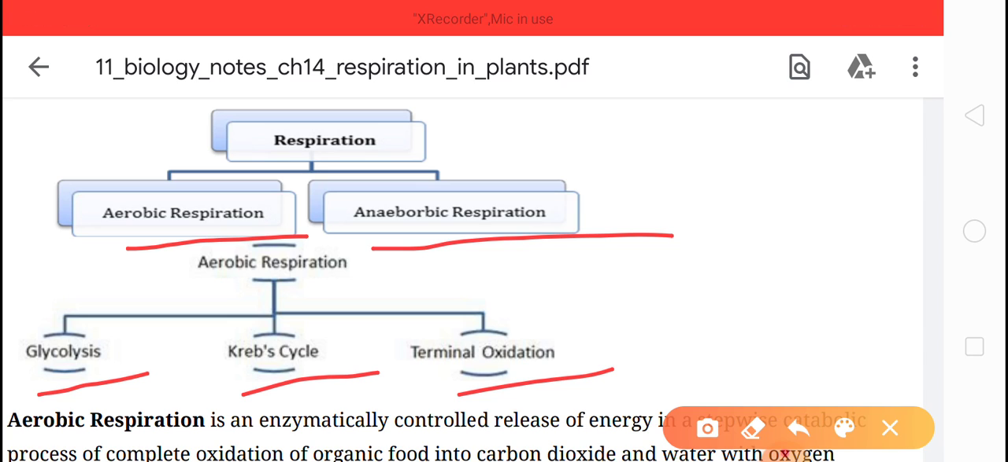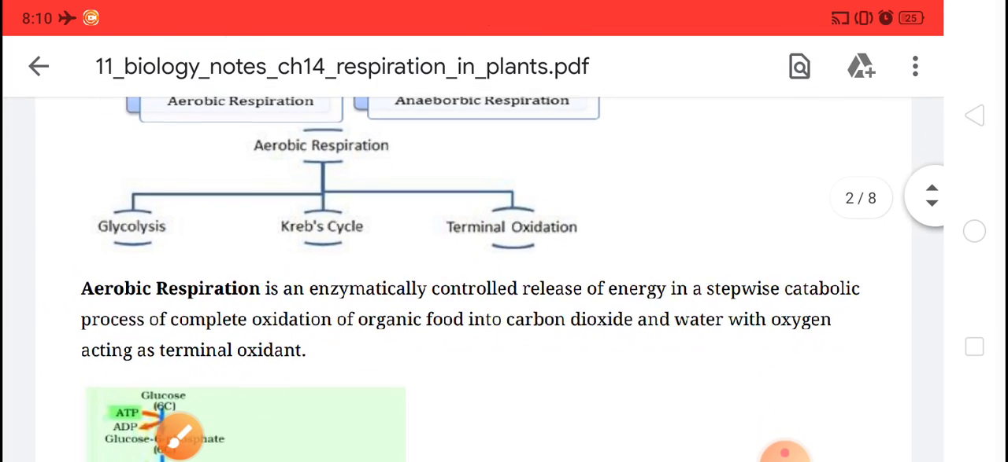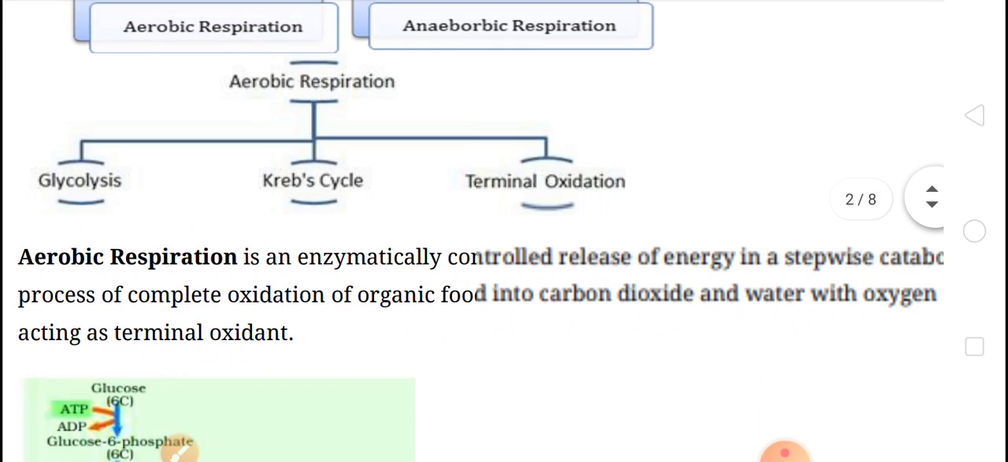Aerobic respiration is the process by which food is broken down in the presence of oxygen. In aerobic respiration, the complete breakdown of food takes place and more energy is released in the form of ATPs. Clear about aerobic respiration? That is very simple, very easy.